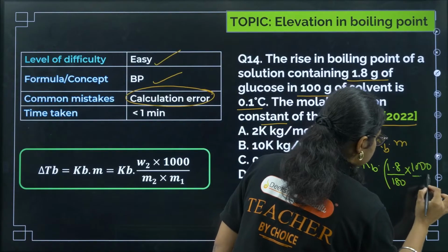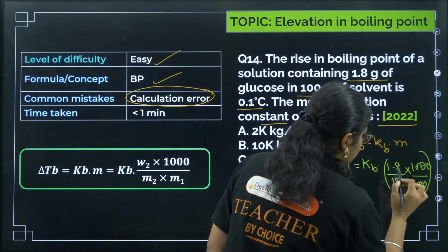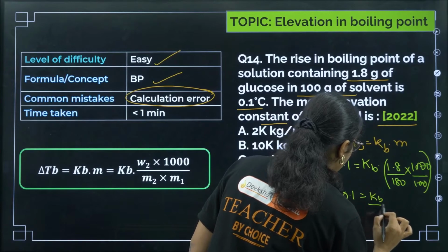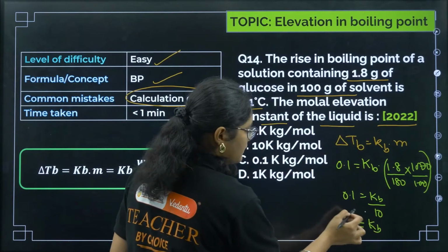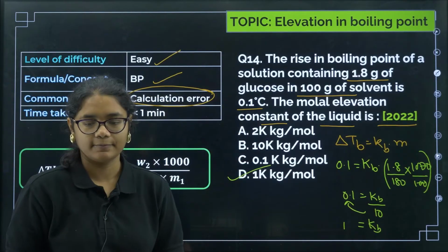So these numbers are also very easy, 1000 by 100. So if I cancel, I'll get 1 by 10, okay. So 0.1 is KB by 10, so KB will be equal to 1. So correct answer is option number D here, okay.